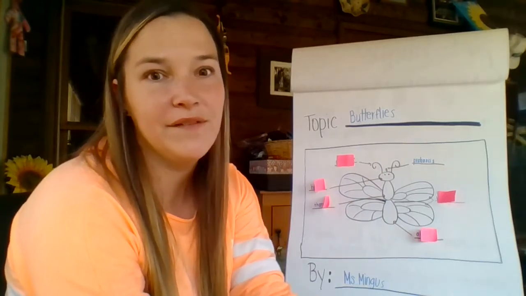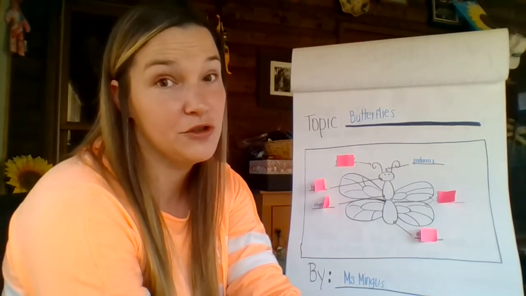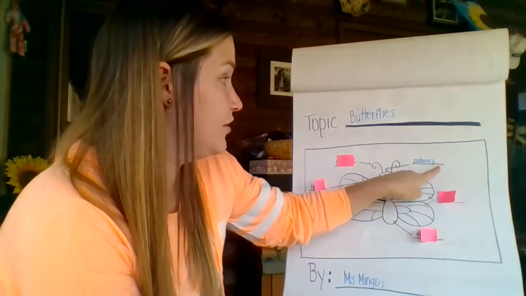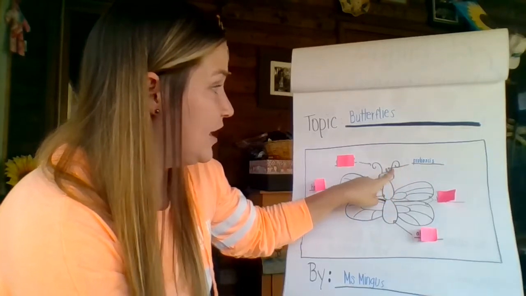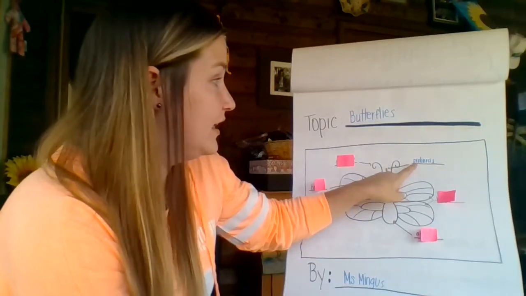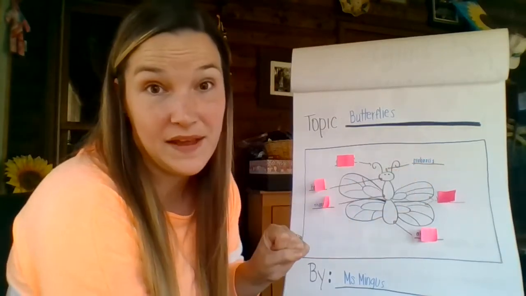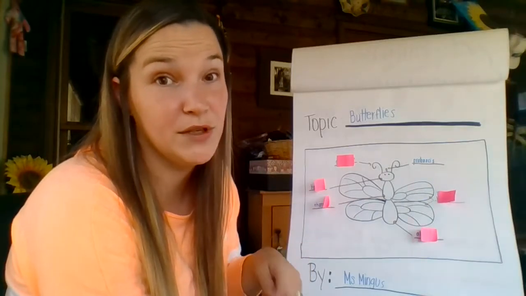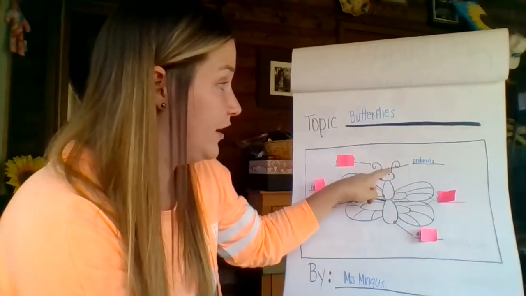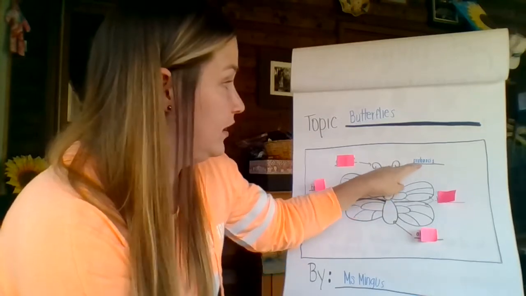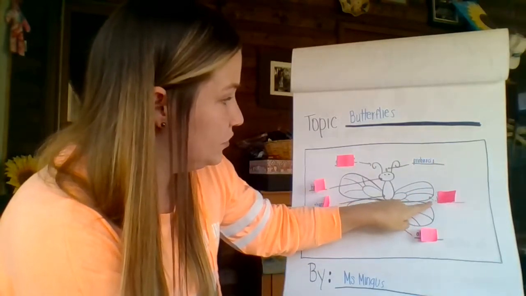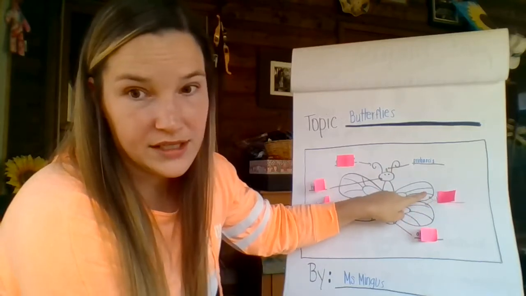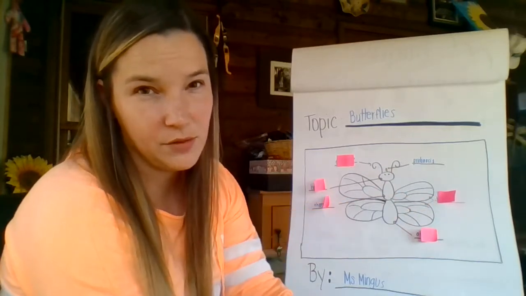So it's a very, very important part of their body. We want to make sure that we teach people about it. So the first thing you're going to label is the proboscis, okay? And you can see I have this arrow pointing, and then I have a line that I write my label on. We learned how to do that in school, so let's make sure we keep doing that, okay? Arrow pointing to what you're labeling, and then a line to write it on, okay? Next, I have 2 little arrows here pointing to this and this. What do you think those are pointing to?